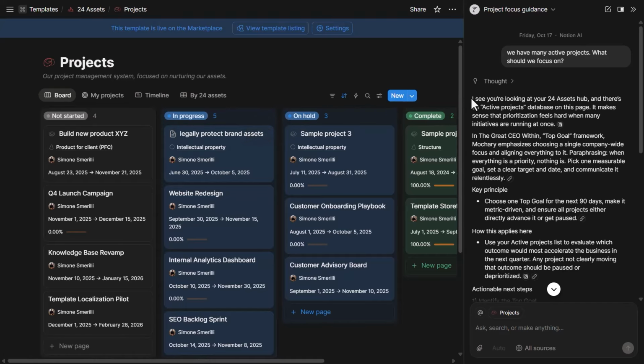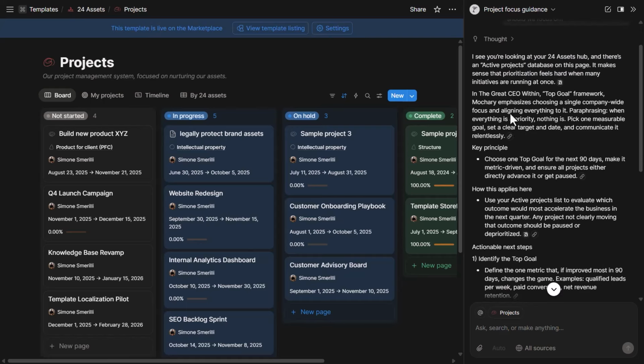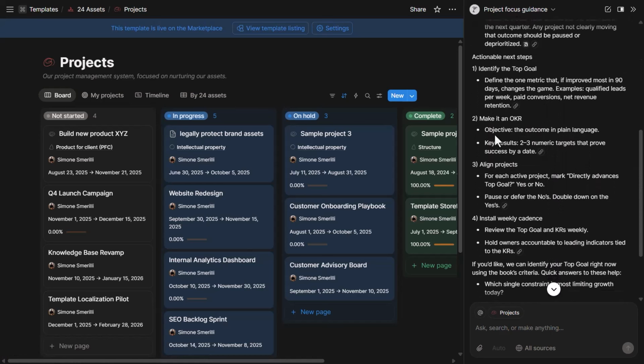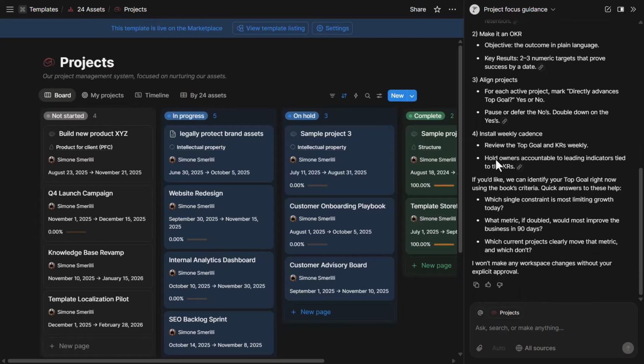issue, and then outputs a reply that references the book directly, also with links to the Google Doc, because the book is free, at least the basic version. And then it explains the principles and actionable next steps that I can take to focus. All of these are taken directly from the book. So there is a clear framework followed by the coach in your interaction.